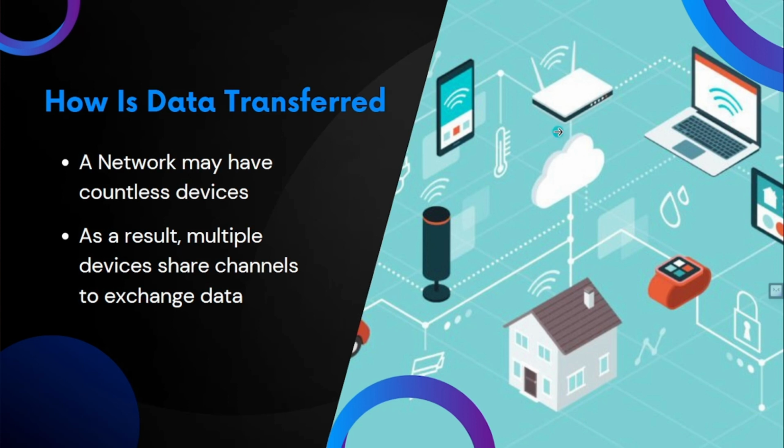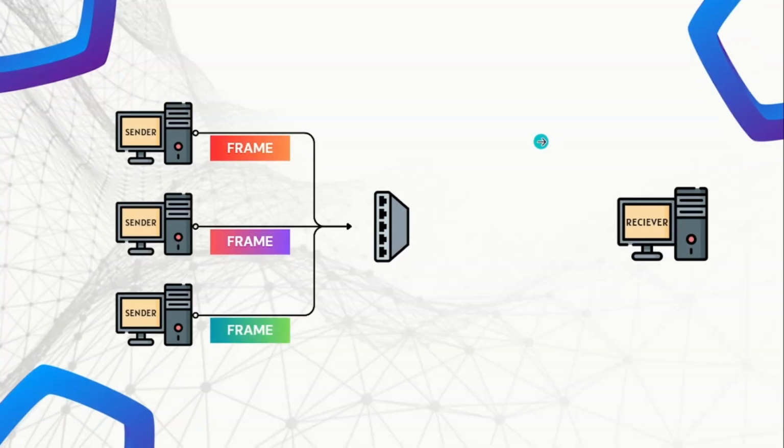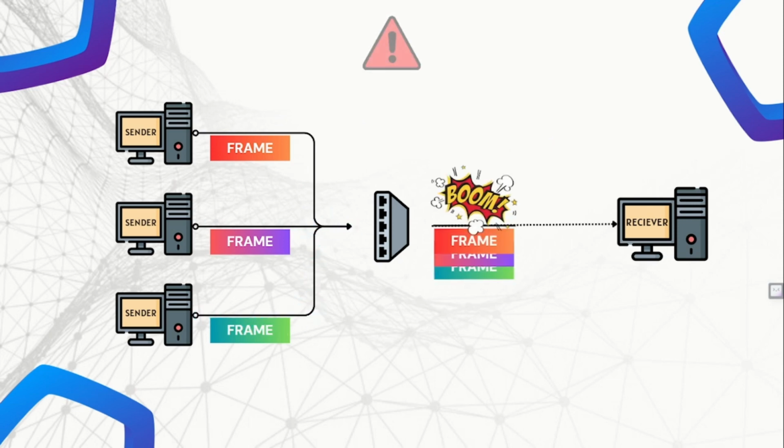So what can happen while sharing a channel? Let's have a look. Suppose these three devices want to share a channel to send their data. When all three of them want to share a single channel simultaneously, what happens is, boom, data coming from the three channels collide and become corrupted. As a result, they need to be retransmitted.